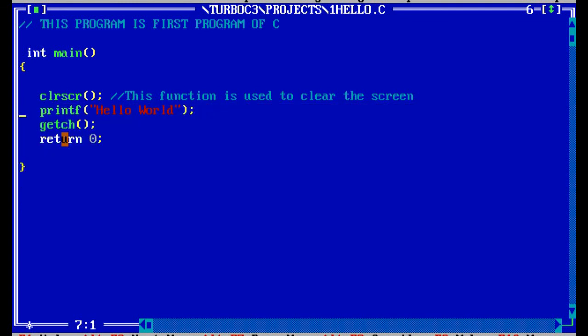Okay, hope you understand. This one is a very basic thing. That means what about the main and the importance of the getch. And there is no need to write the hash include. Currently the main problem with the student is that they mug up the program and they directly write the hash include stdio.h and hash include conio.h, but that is not compulsory for the C. They are automatically included by the C compiler.